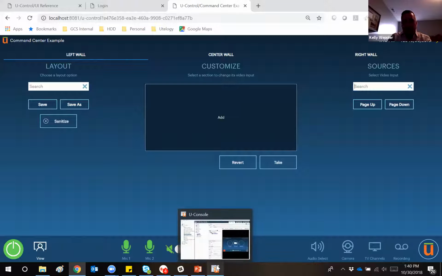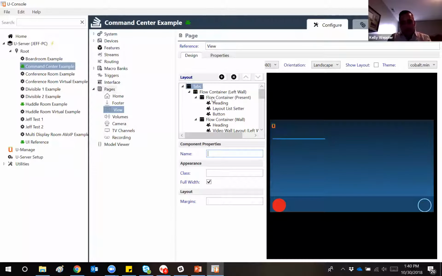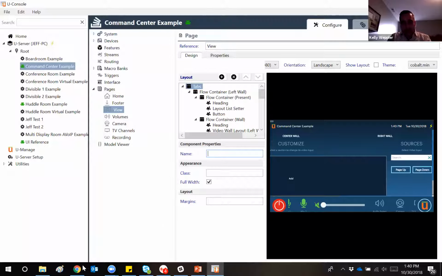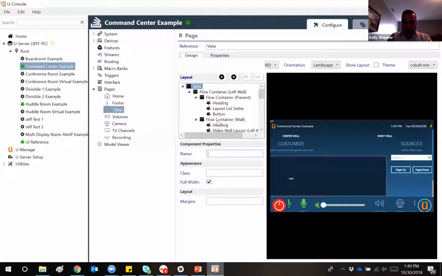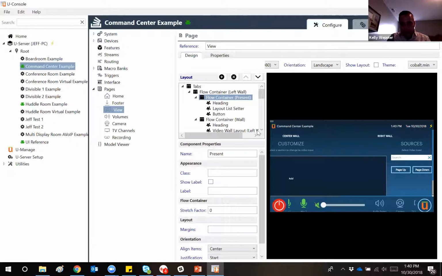So if I go ahead and I take a look at this model, I'm going to navigate over to the command center example file. I'm going to go to the view page, which is the page that we're on. You can see that this is all tabbed out. So I've got those 3 tabs on the top. I've got my left wall, my center wall, and my right wall. And then within each one of those tabs, I've got different flow containers. So I've got a tab for all my layout list setter components, my heading. I've got a tab for my video wall layout.